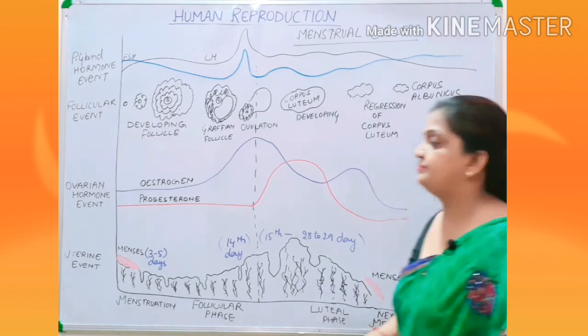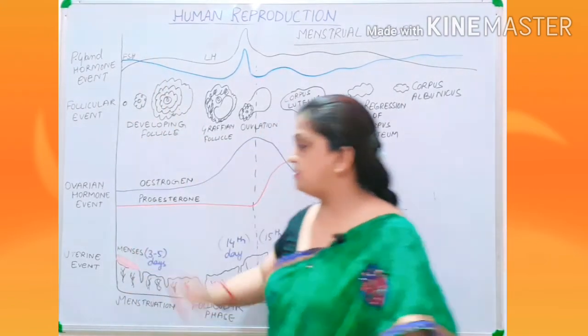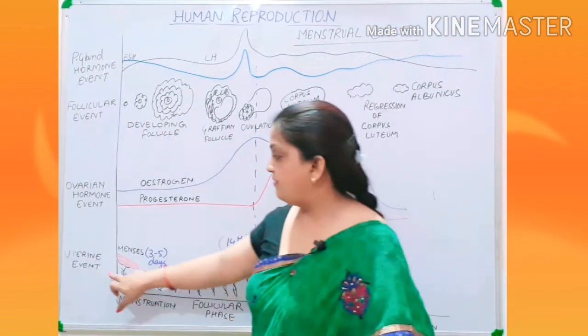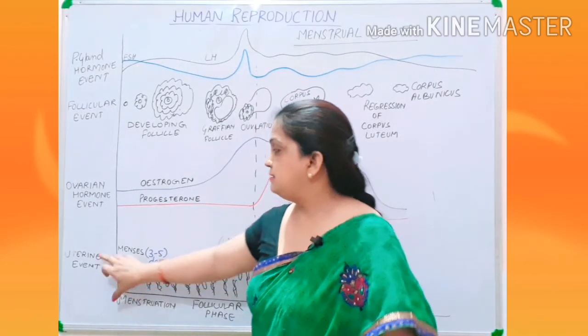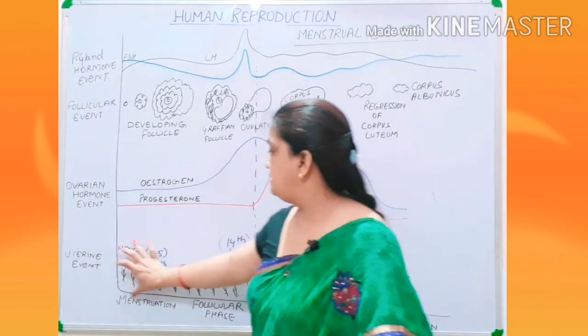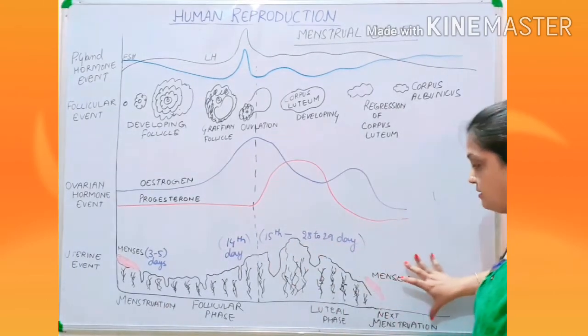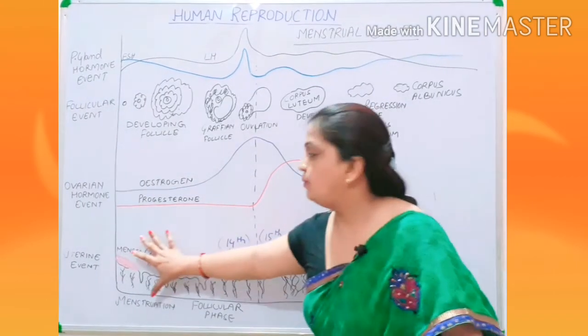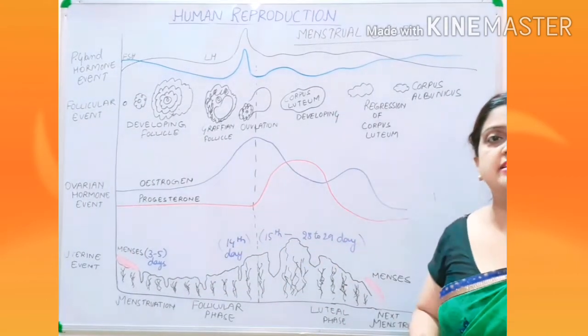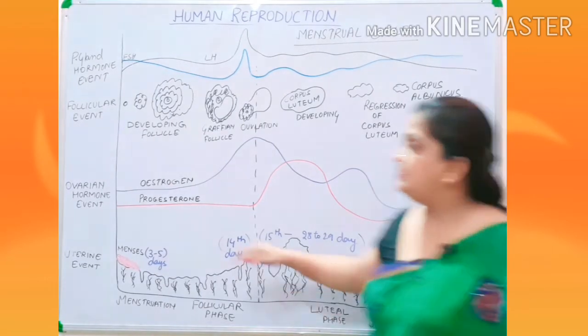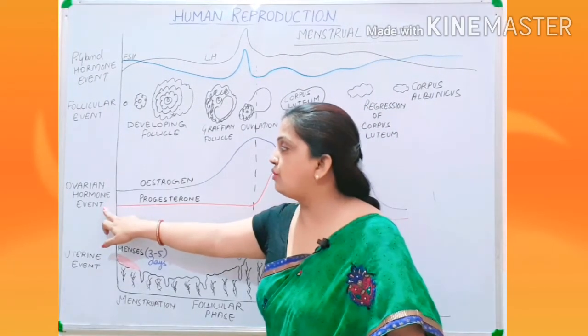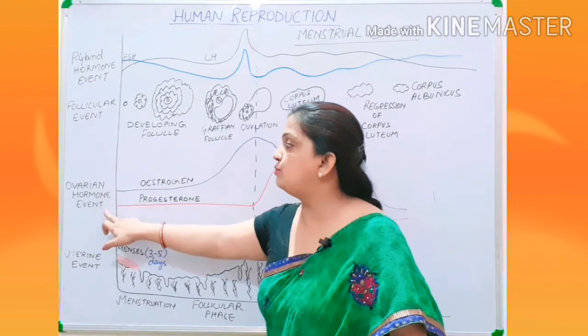Now children, on this side you can see that I have mentioned, from the bottom, uterine event. These are all the changes which are taking place inside the uterus. Then this is your hormone, ovarian hormone event.